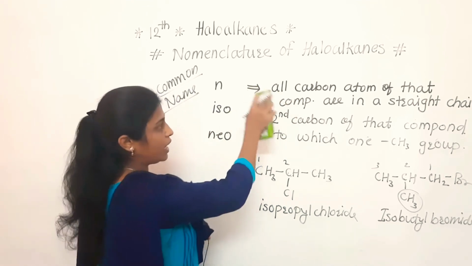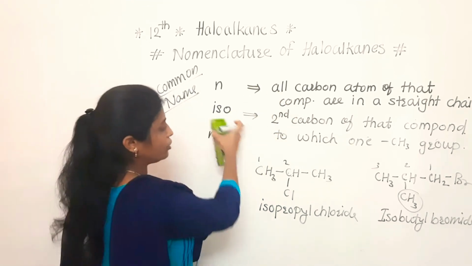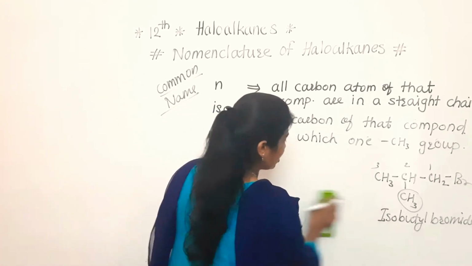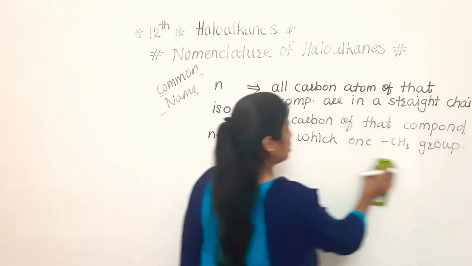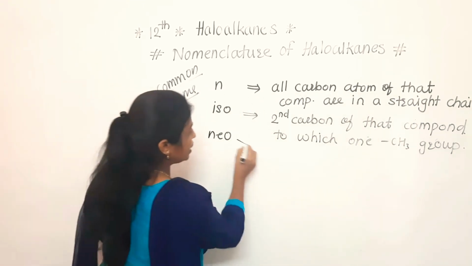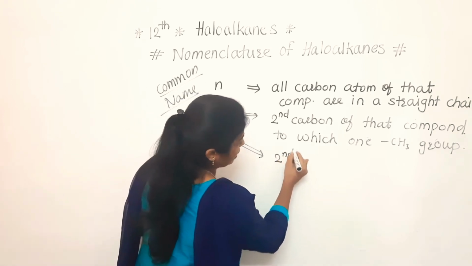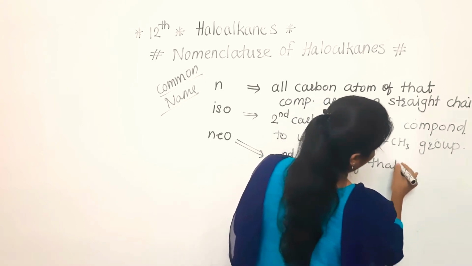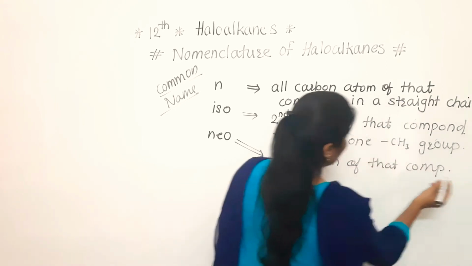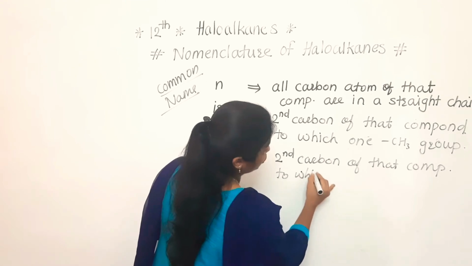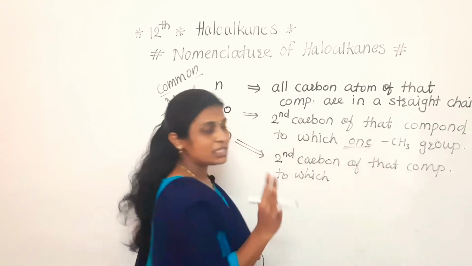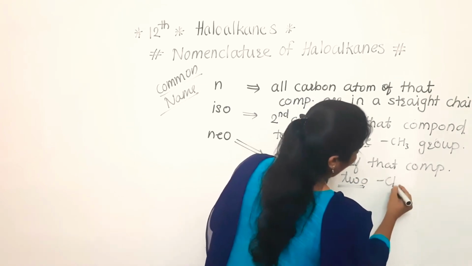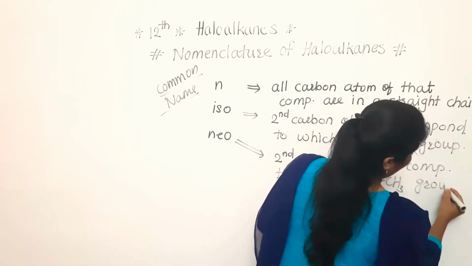Hope you have completed iso with these two examples. Now we are going to discuss neo. What is meant by neo? In that also we have to discuss that it is related to the second carbon of that compound, to which here only one CH3 group is attached, but here two CH3 groups are attached.